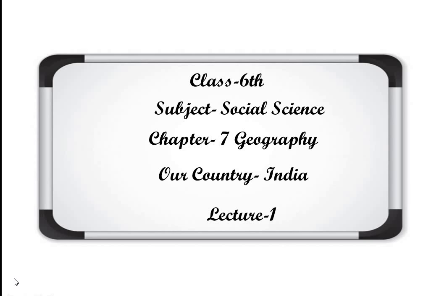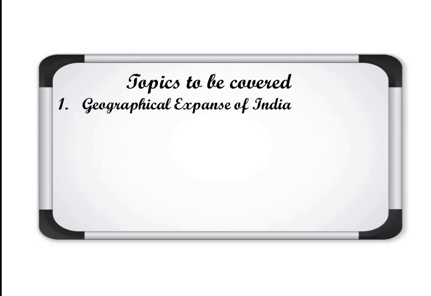Now let's see the topics that we will cover in today's lecture. The topics to be covered are the geographical expanse of India, in which we'll discuss the area covering, and we will take the north to south distance and east to west.